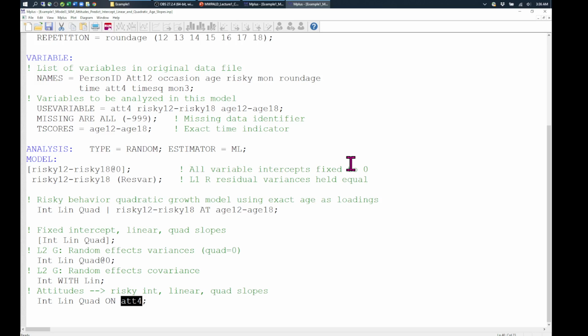There's no way around that in lmer, but there is a way around that within structural equation modeling software. So I'm going to do something that seems like it shouldn't matter, but it will. I am going to type at the bottom of my SEM file here, attitude 4 by itself, like that. What that is going to do is bring the attitudes predictor into the likelihood, because I am asking it to estimate its variance. That's all it takes.